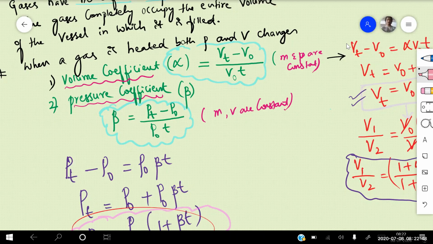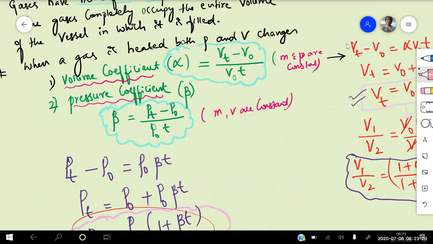In the same way, if the gas is kept at constant mass and volume, then beta is equal to change in pressure by original pressure into temperature difference. So pressure at T degree centigrade minus pressure at 0 degree centigrade, divided by P naught into the temperature difference, T2 minus T1. Here T1 is 0 and T2 is T. So beta is equal to Pt minus P naught divided by P naught into T. Pt is the pressure at T degree centigrade, P naught is the pressure at 0 degree centigrade, and T is the given temperature.